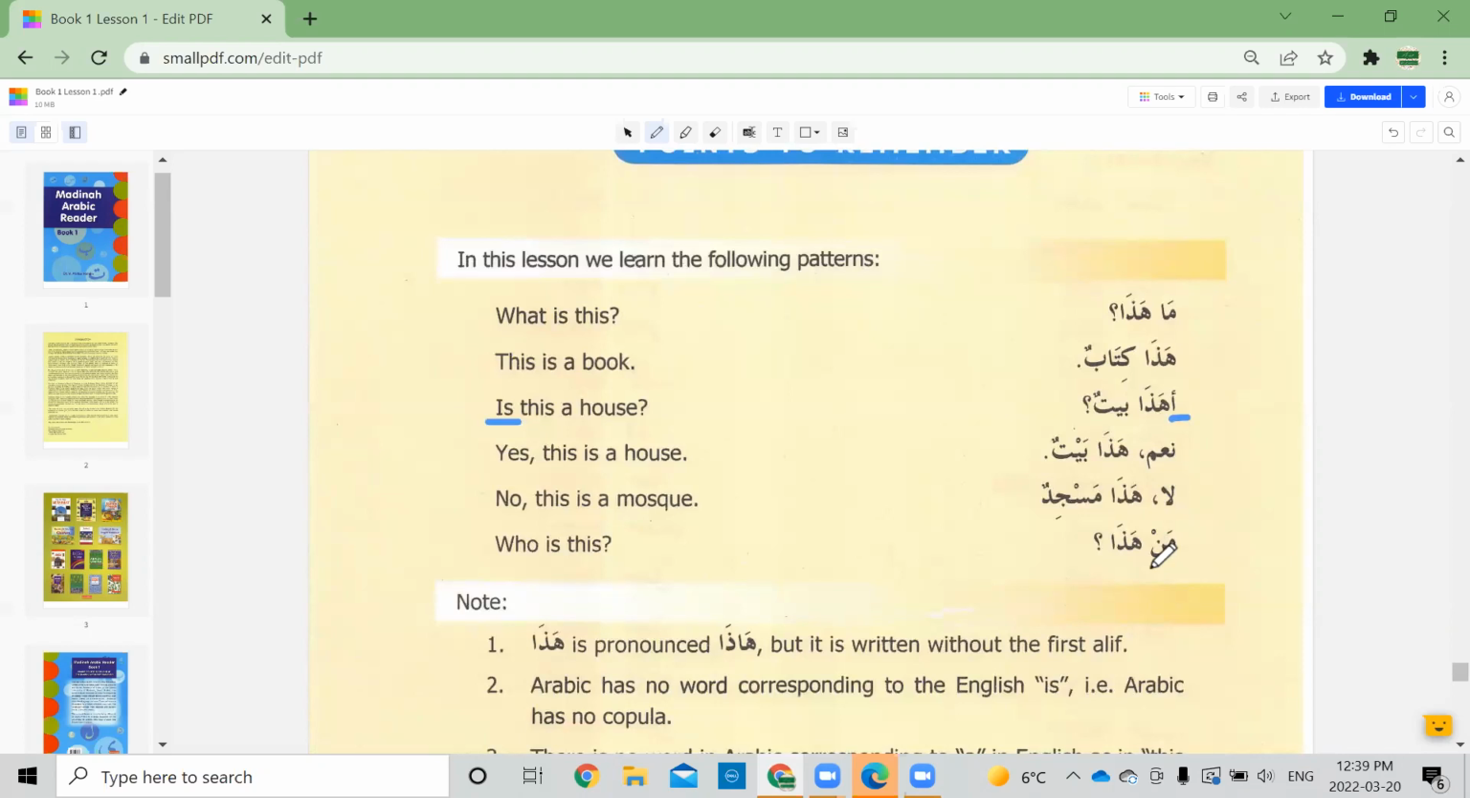And man means who, okay? So man hada and ma hada. So there's a difference here. Ma means what and man means who. Ma we use for objects and things. Man is for people. And once again, I hope you remember what I said in the very beginning.